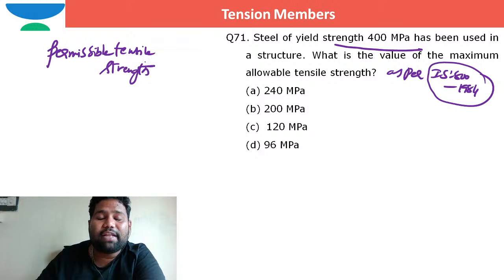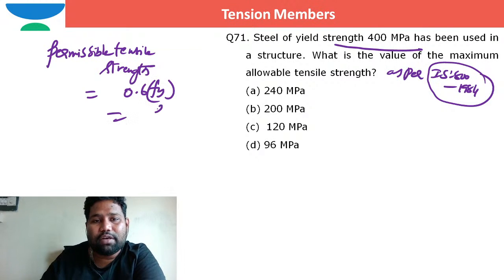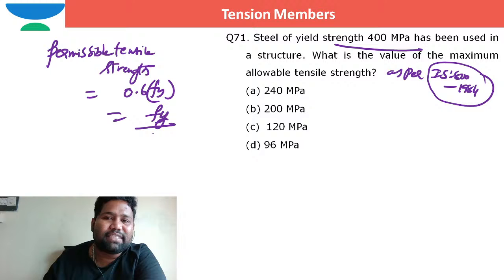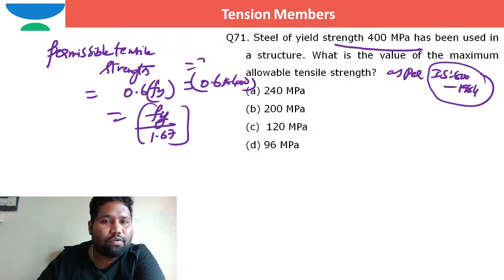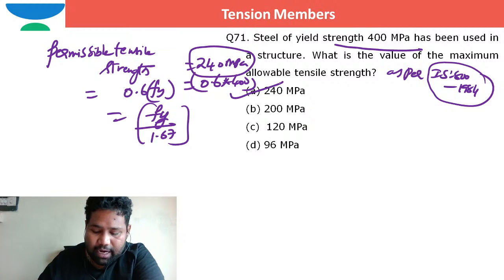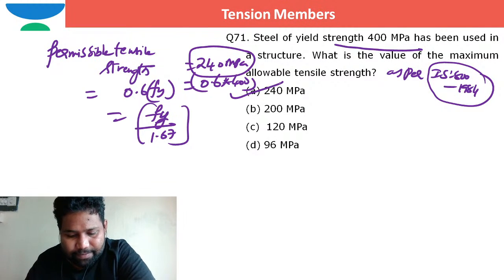The maximum allowable tensile strength as per the working stress method is 0.6 times Fy. How did we get this? Fy divided by the factor of safety for structural steel in axial tension, which I can take as 1.67. So it is 0.6 times Fy, which means 0.6 times 400, which is 240 megapascal directly. So I can directly pick option A. Is that okay?